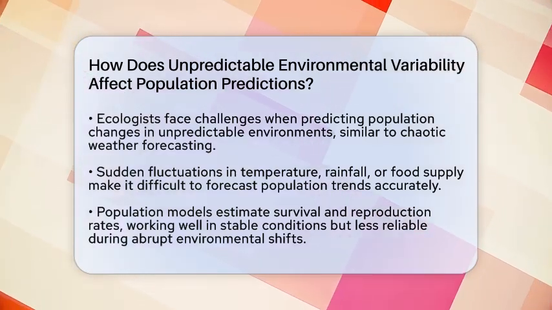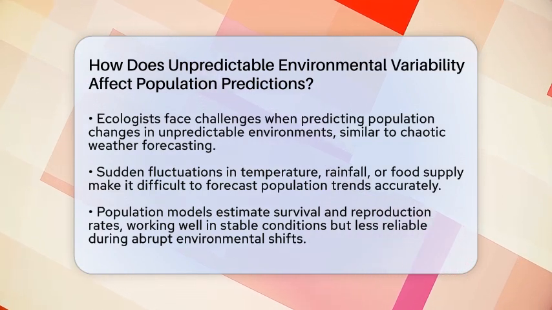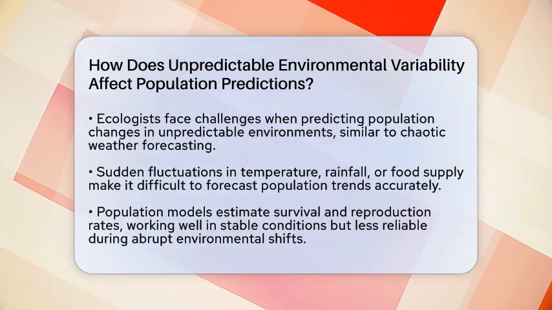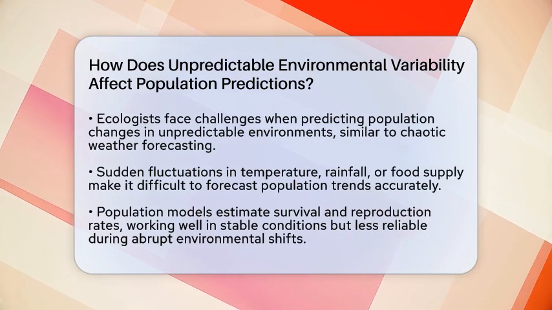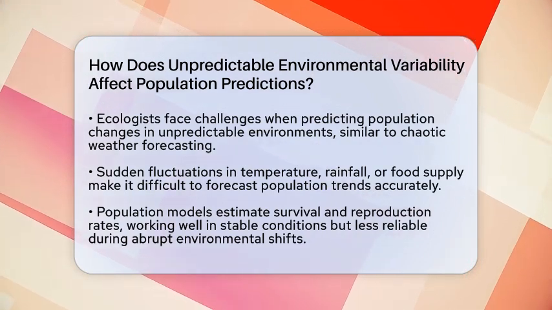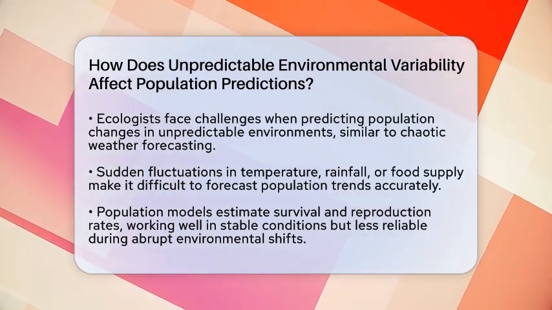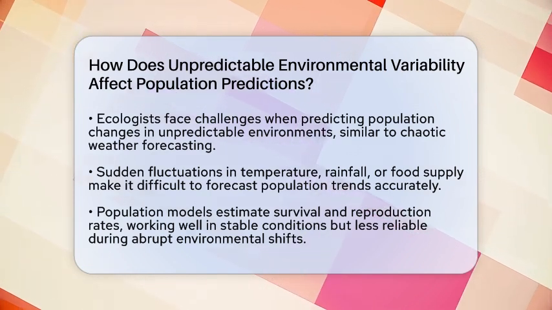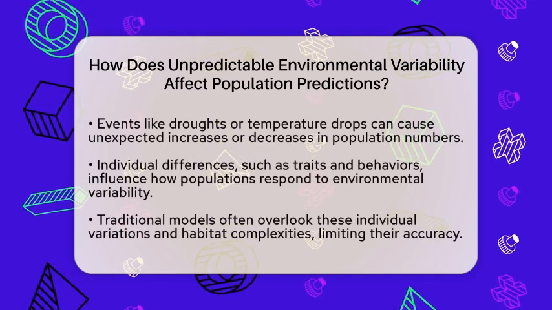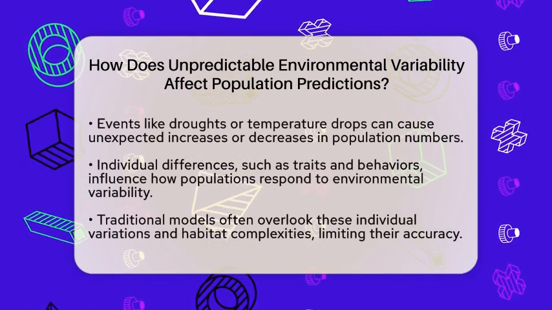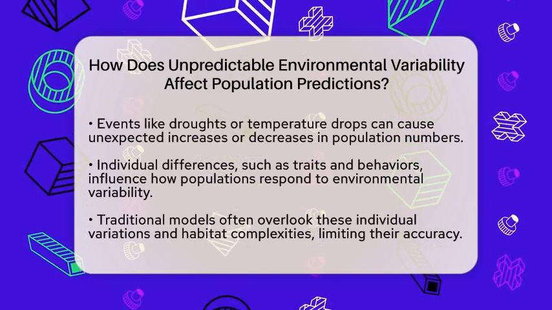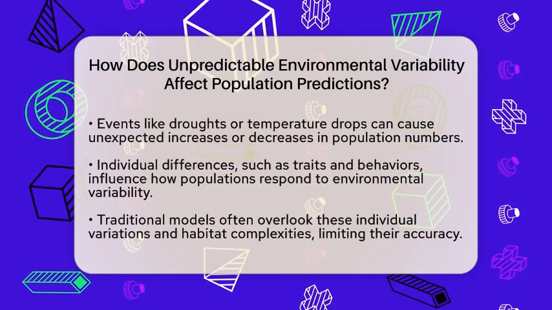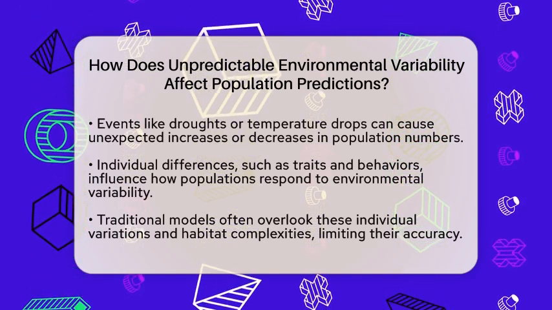Population predictions depend on models that estimate how many individuals will survive and reproduce under certain conditions. When the environment stays stable or changes in a predictable way, these models work pretty well. But when conditions shift suddenly and without warning, the models can become less accurate. For example, a sudden drought or a quick temperature drop can cause unexpected drops or spikes in population numbers.